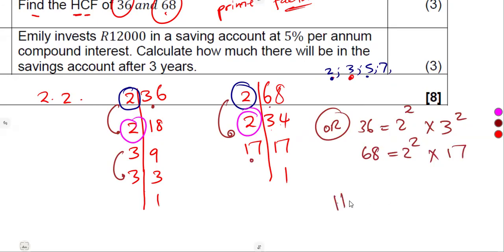So remember that the highest common factor, I said it must be common. And if it is common like that, you take the one that has got the smallest power. These two, they are raised to the same power. So it is going to be 2 to the power of 2. 3 is not common. We don't have it this side. 17, we do not have it this side. So 2 to the power of 2 was going to be our highest common factor, which is 4. Just like that.